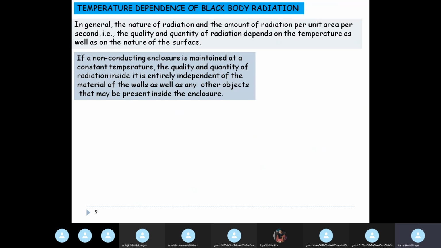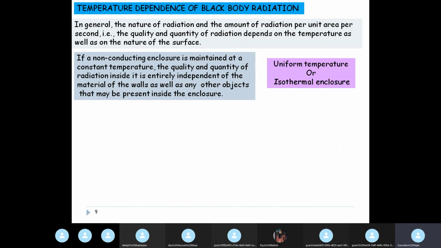This is for any general surface. And if you have a non-conducting cavity which is maintained at a constant temperature, then the quality and quantity of radiation inside it is entirely independent of the material of the walls as well as any other objects that may be present inside the enclosure.